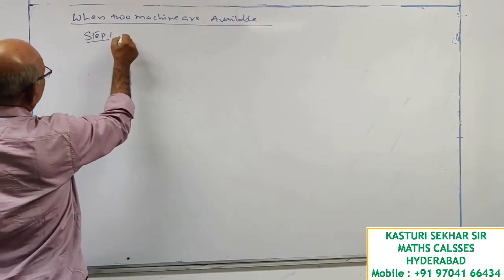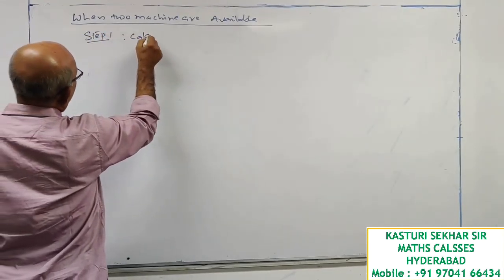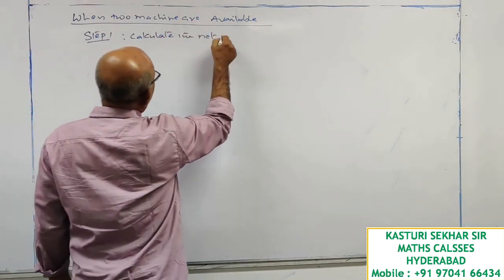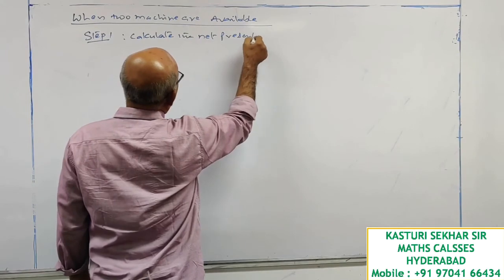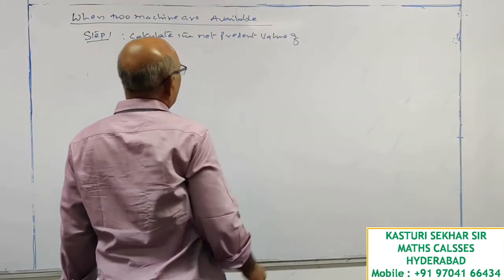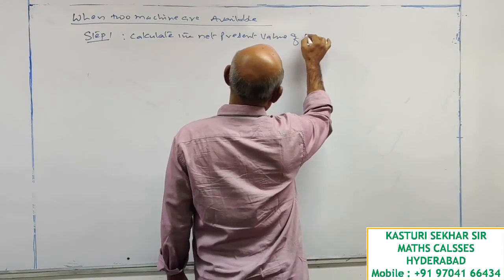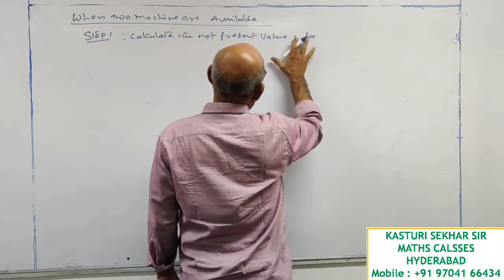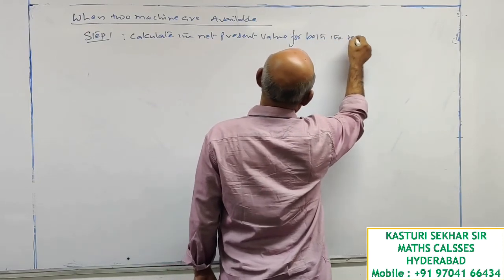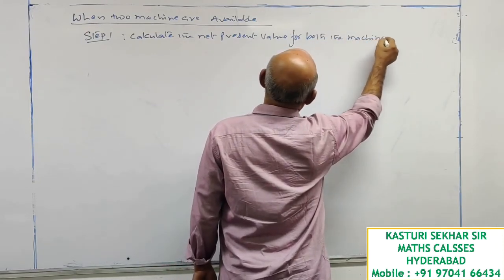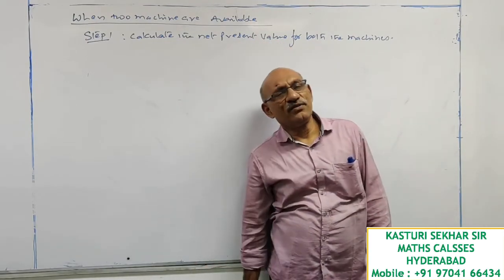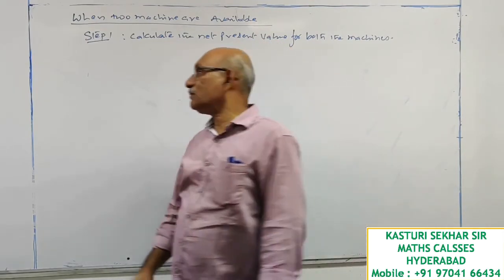Step number 1. Calculate the net present value for both the machines.